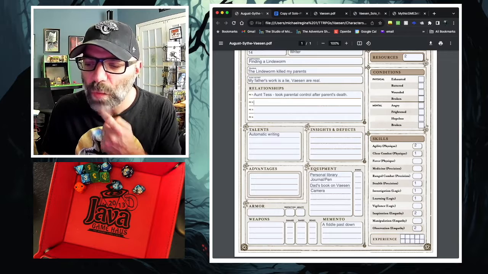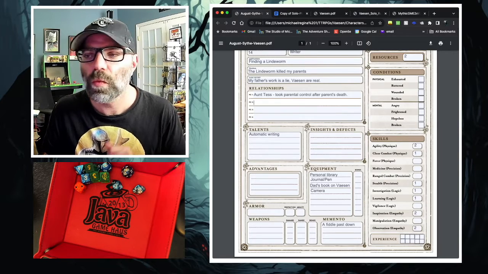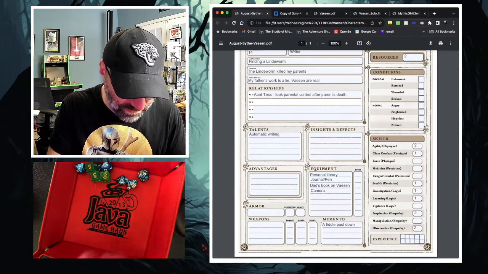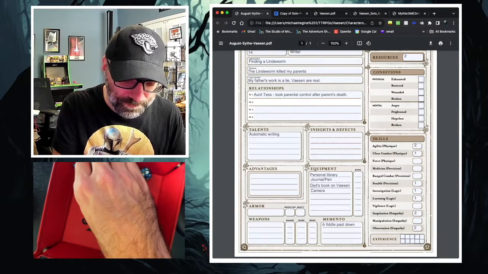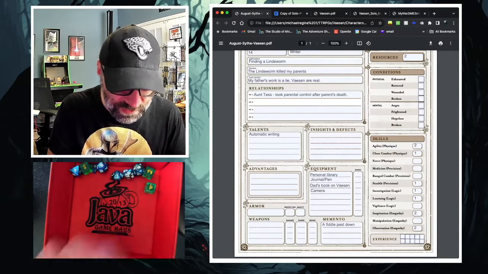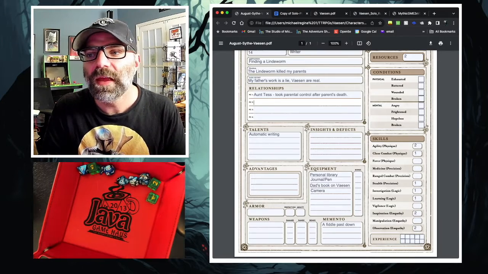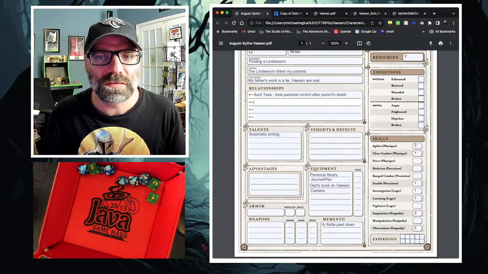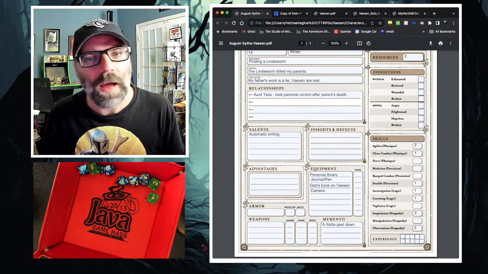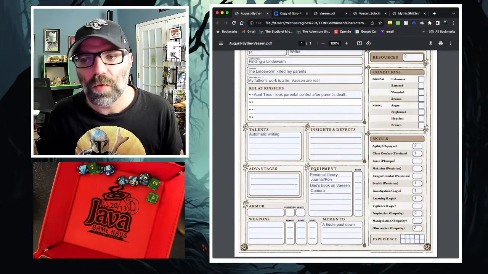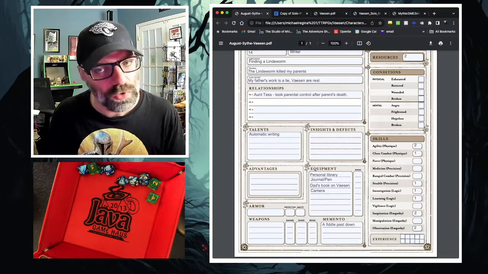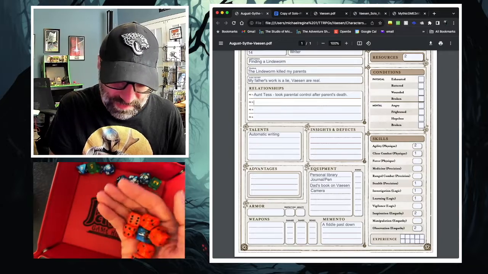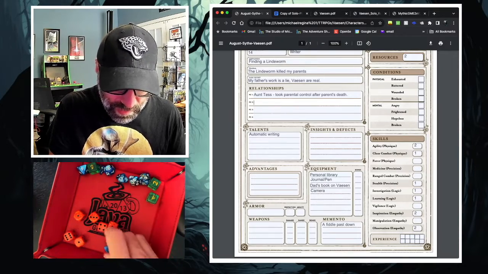Or maybe, you know what, I want her to inspire Aunt Tess. I want her to try to get Aunt Tess super pumped up about the possibility of going out here and helping. I don't know exactly what she would say, but the feeling of this debate moment is going to be, you know what, I'm going, whether you like it or not. I want to go, but I want you to come with me. That's sort of the debate. She's like, you got to go with me. So I need 1 success. I'm rolling a total of 7 dice. I need 1 six. And I got my 1 six.